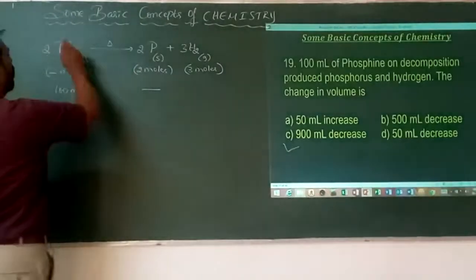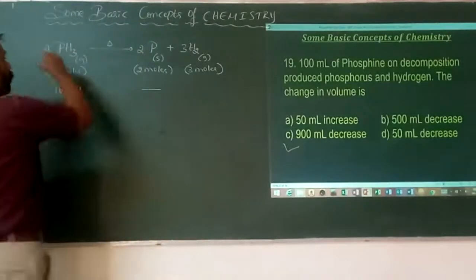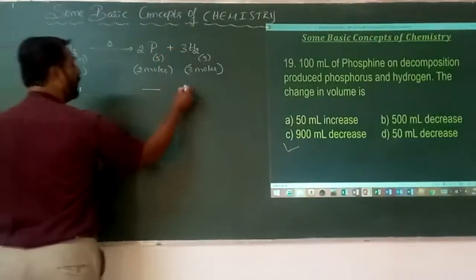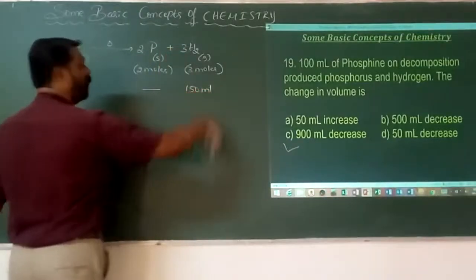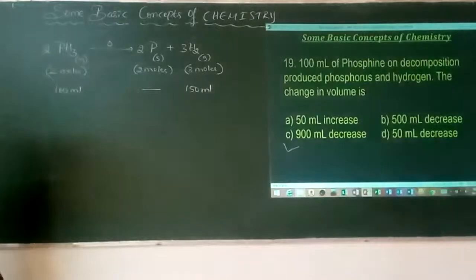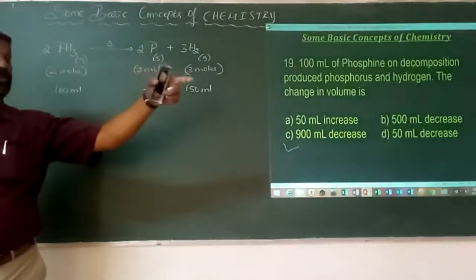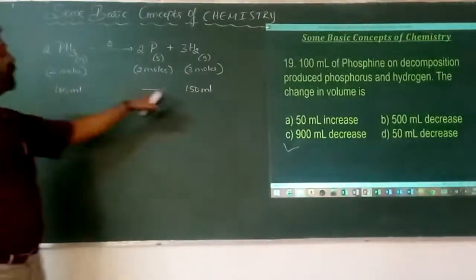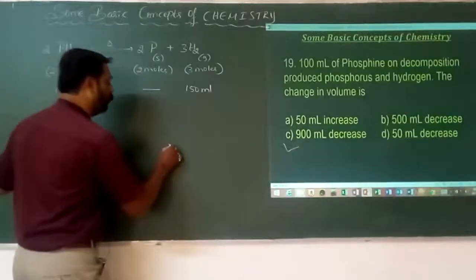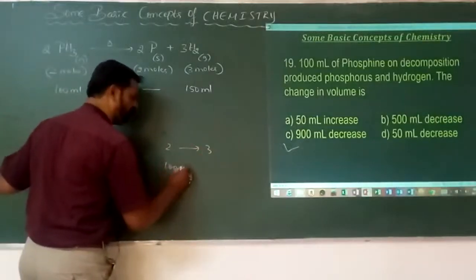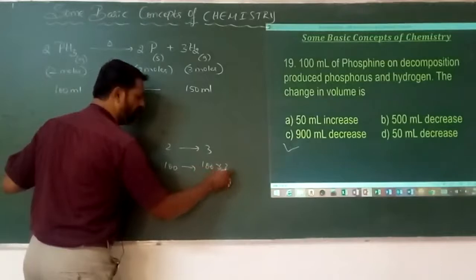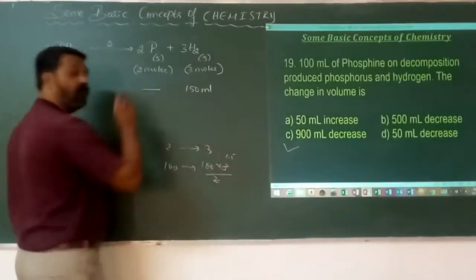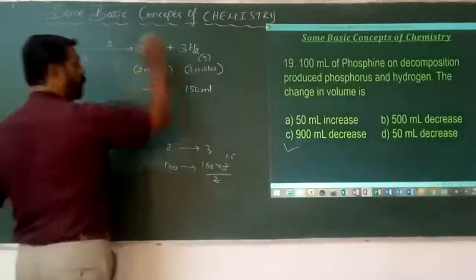Phosphine and hydrogen are in the ratio of 2 is to 3. If this is 100, it is 150. The amount of phosphine decomposed with respect to hydrogen is in the ratio of 2 is to 3. So 2 to 3 means 100 refers to what? A simple calculation: 100 into 3 divided by 2 is equal to 150.